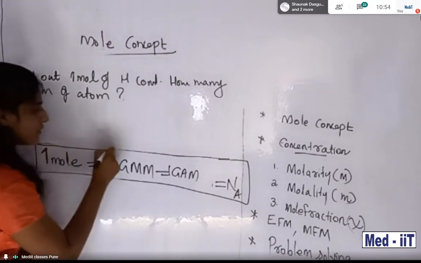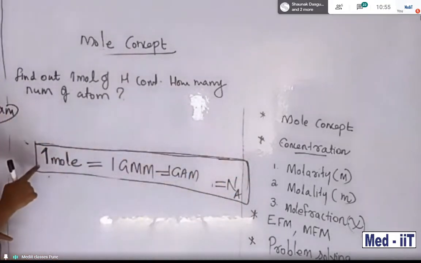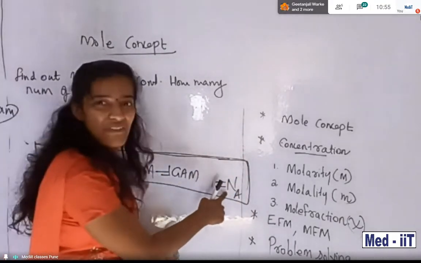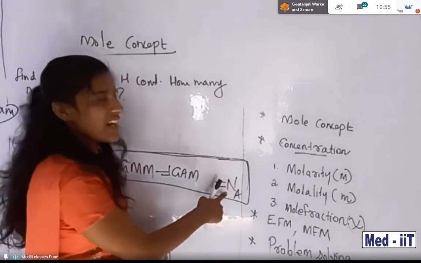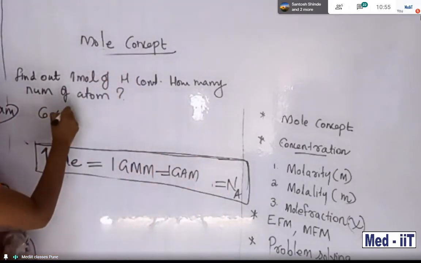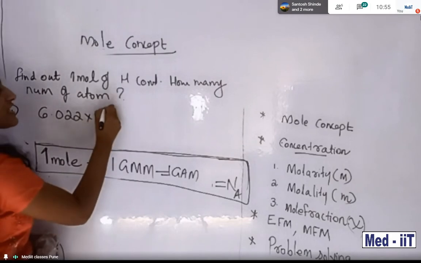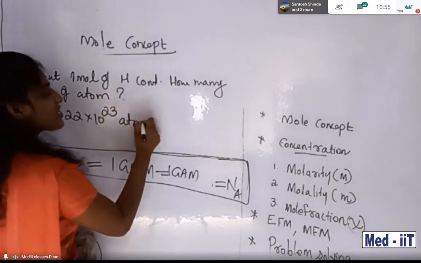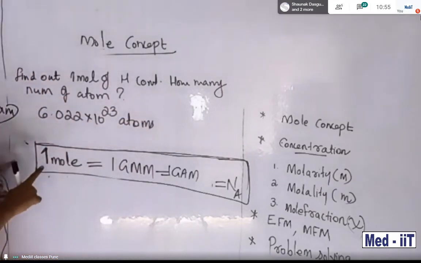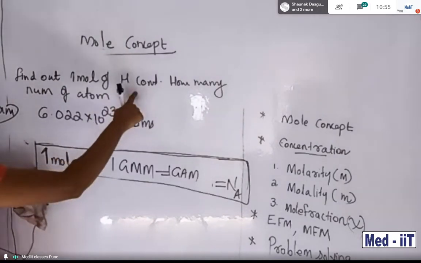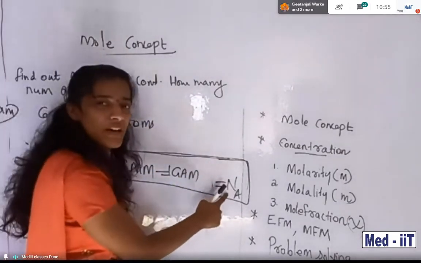With the help of this data, 1 mole is equal to Avogadro number of atoms. So your answer is 6.022 into 10 raised to 23 atoms. Why? 1 mole of hydrogen contains Avogadro number of atoms.